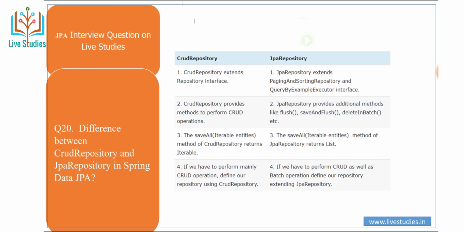CrudRepository extends the Repository interface, but JpaRepository extends PagingAndSortingRepository and QueryByExampleExecutor interfaces. CrudRepository provides methods to perform CRUD operations, but JpaRepository provides additional methods like flush, saveAndFlush, and deleteInBatch. The saveAll method of CrudRepository returns an Iterable, but the saveAll method of JpaRepository returns a List.